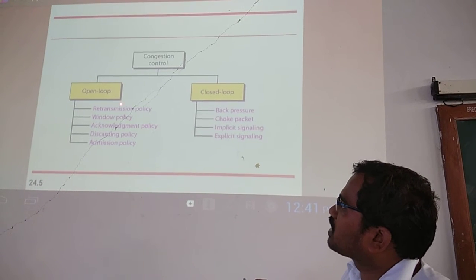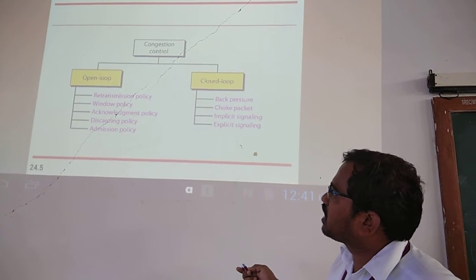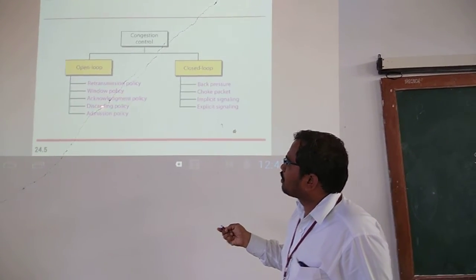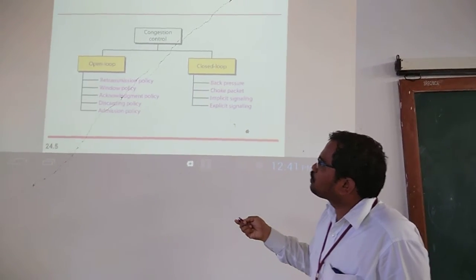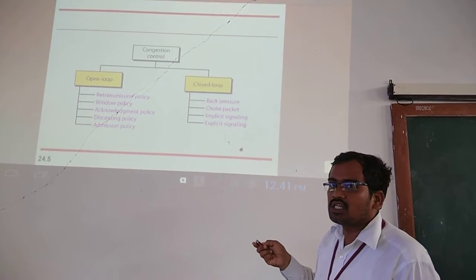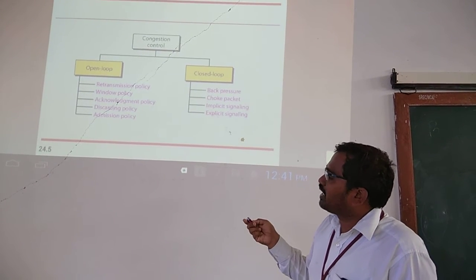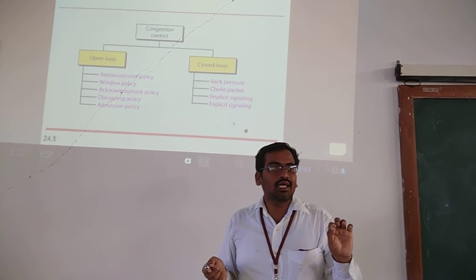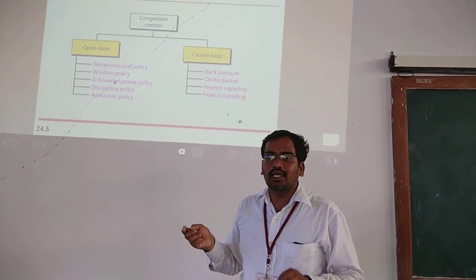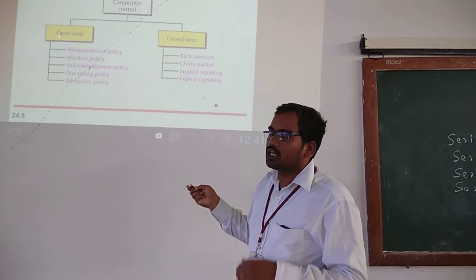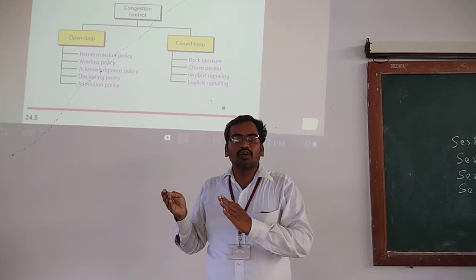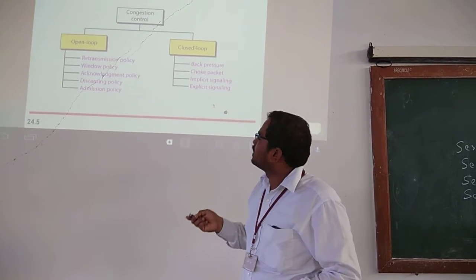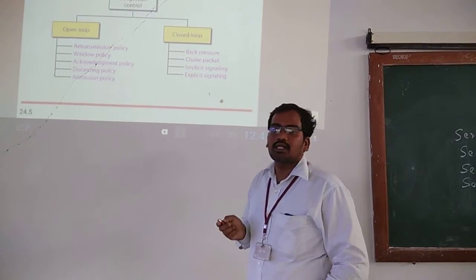In open loop congestion control we have retransmission policy, window policy, acknowledgement policy, discarding policy, and admission policy. These policies come under the open loop congestion control technique. Open loop means there is no feedback from output to input, that is, no feedback from the receiver to the sender. So this is called an open loop congestion control technique. Next, another one is the closed loop congestion control technique.